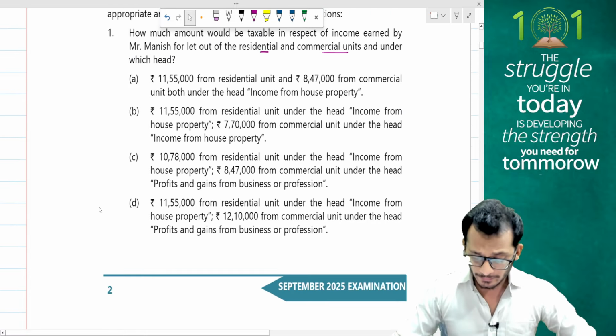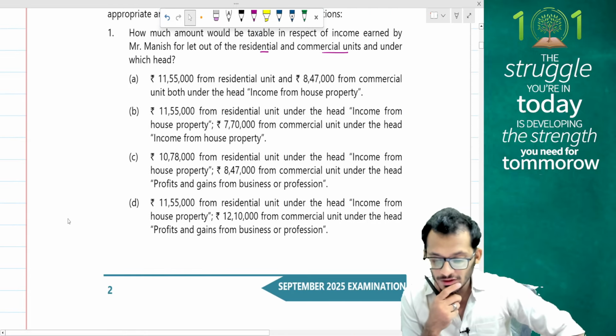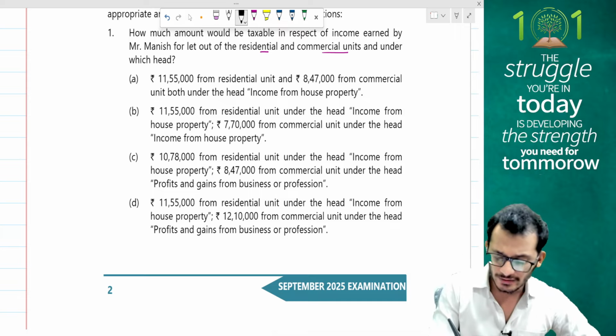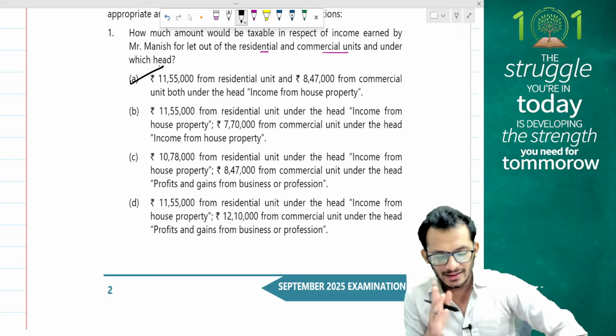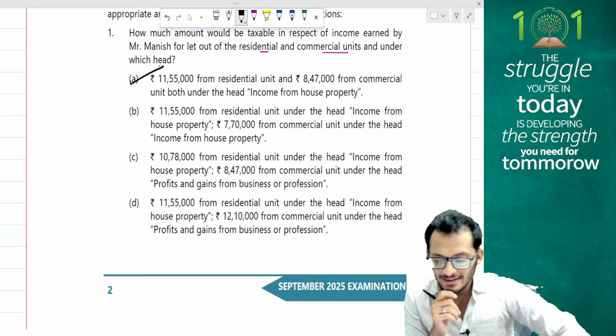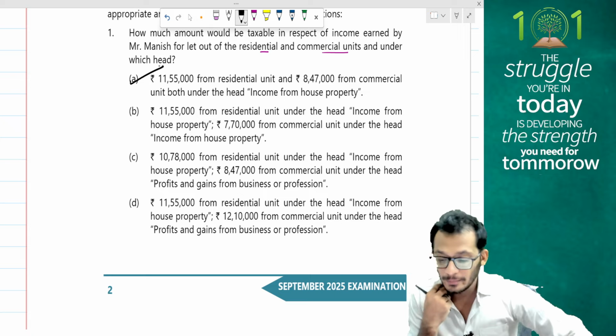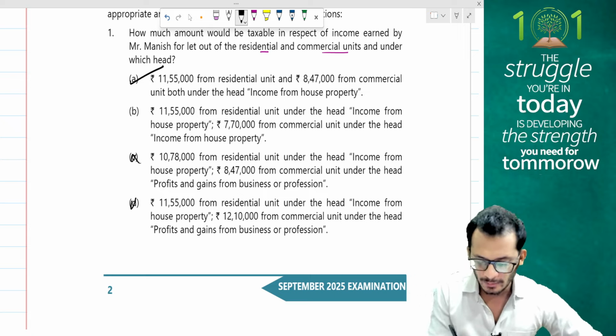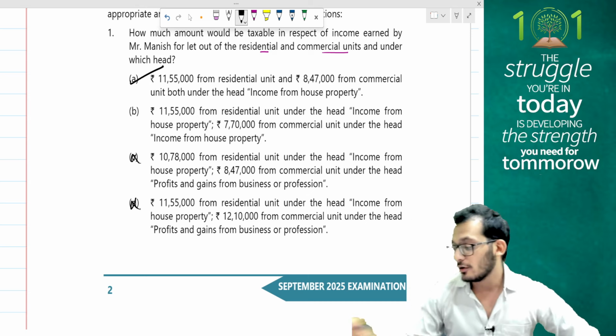Let's check what is happening. 11,55,000 for residential unit and 8,47,000 for commercial unit. Yes, I think option A itself is the right answer. Yes, 11,55,000 for income from house property, 7,70,000. No, I don't see that number. 10,78,000 for residential unit and 8,47,000 for PGBP. No, this is not going to be PGBP, people, because I'm not in the business of letting out of properties.